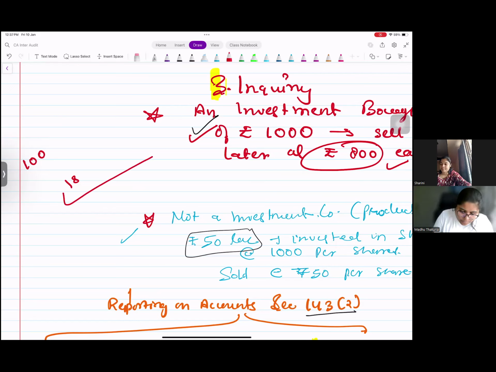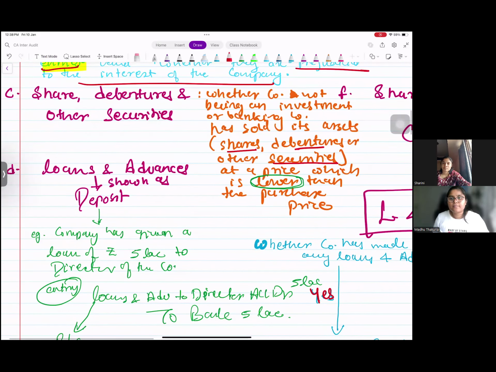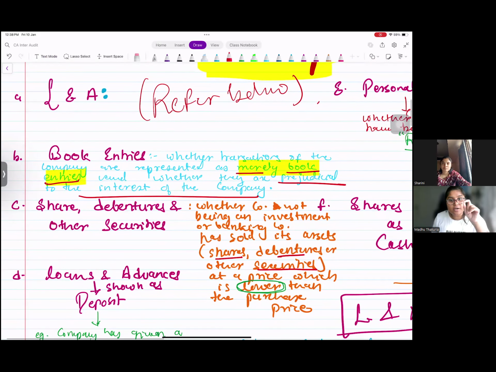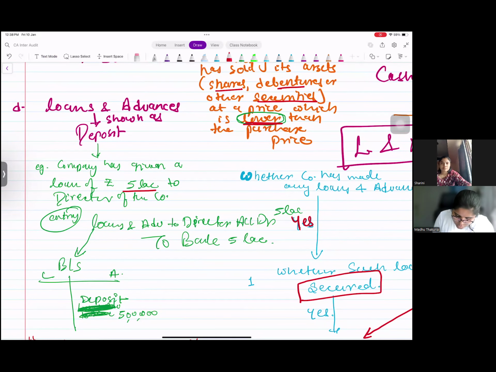But now the market value is 18 rupees, and it has been 18 rupees for about 3 years now. Then you think, what is the use of keeping these shares? Let's just sell it. You will get only 18 rupees, but that is okay, because this is just a loss. But if you are not an investment company, still you bought a share and now you are selling it at a price lower than the purchase price, no. If your company is doing something like that, as an auditor, it is your responsibility to report it. So just remember this point: shares, debentures, securities sold at a price which is lower than the purchase price. Yes, ma'am. Company has given loan of 5 lakh rupees to the director of the company.